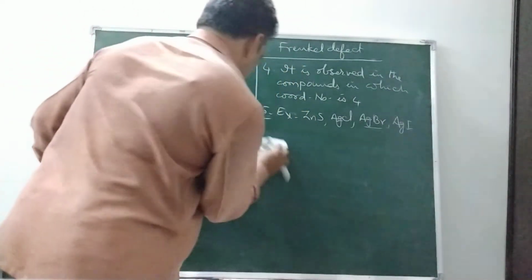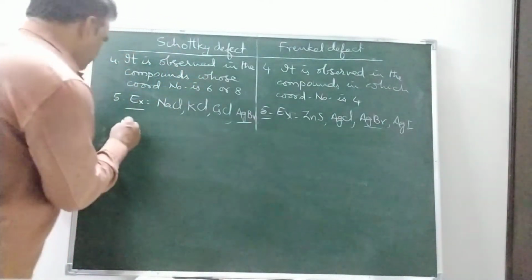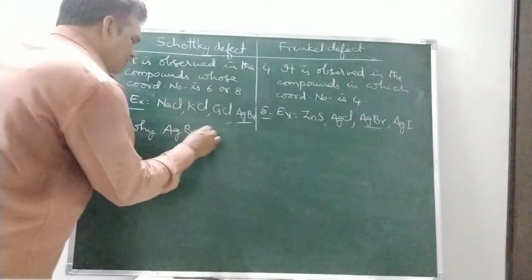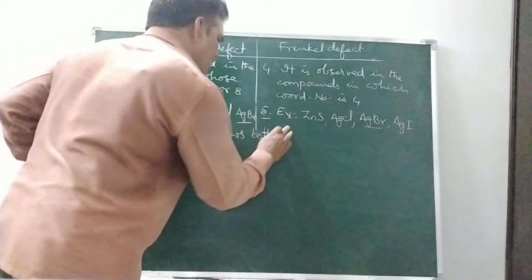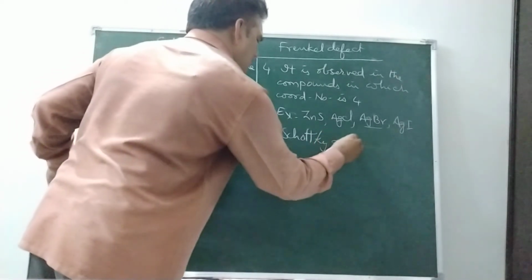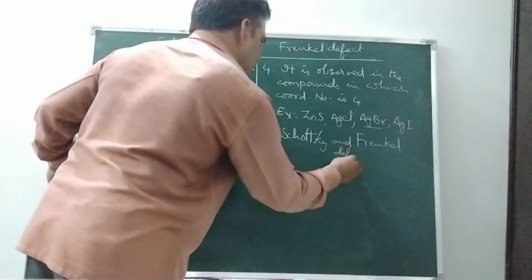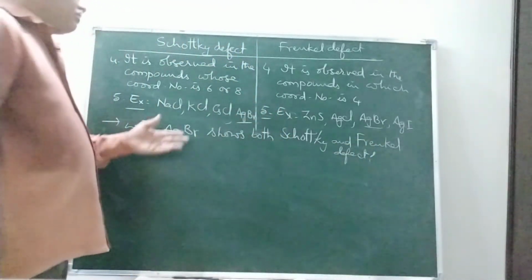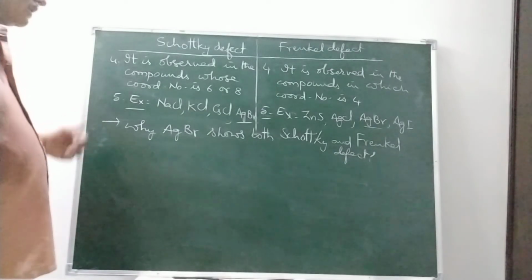Why does AgBr show both Schottky and Frenkel defect? Of course, it shows Schottky defect because both Ag+ ions and Br- ions escape in equal number from the crystal.